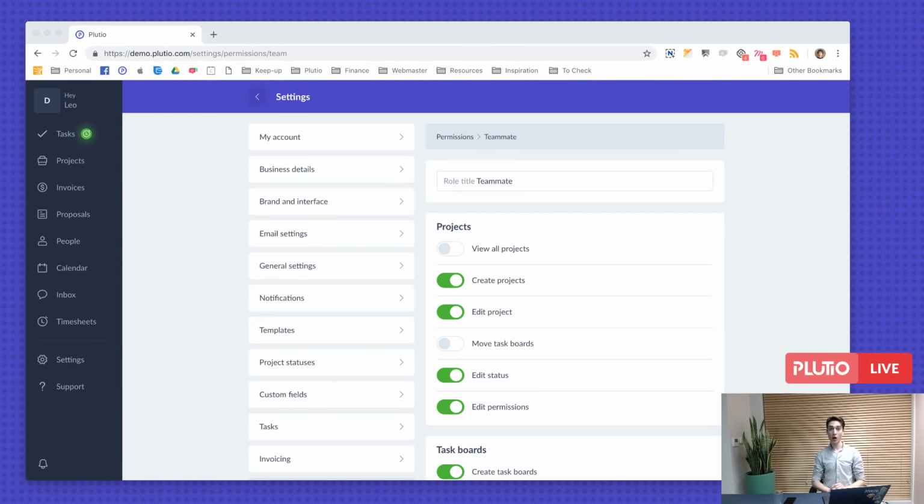Plutio is fully GDPR compliant. Take a look at our privacy policy on our website. Go to plutio.com and take a look at the privacy policy from the footer for the full details.